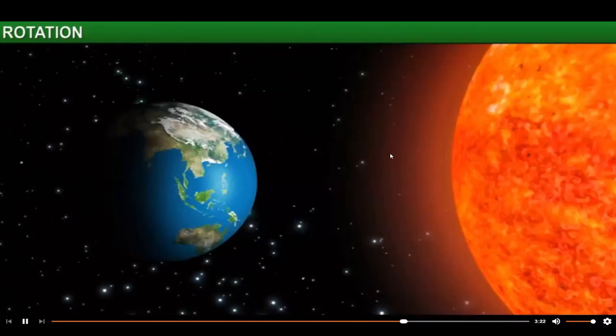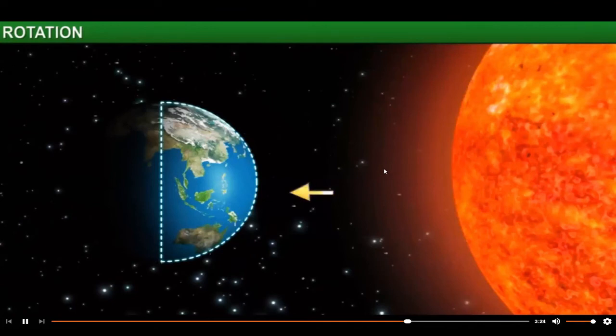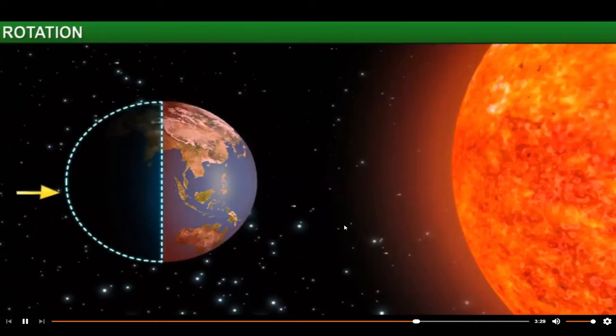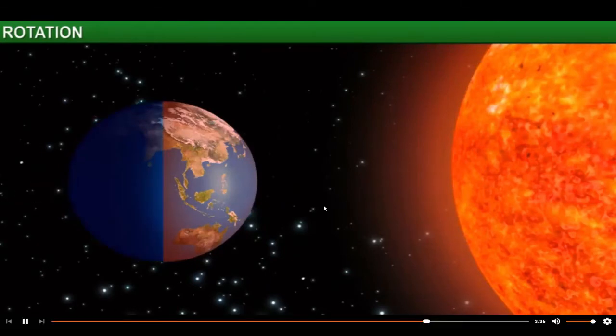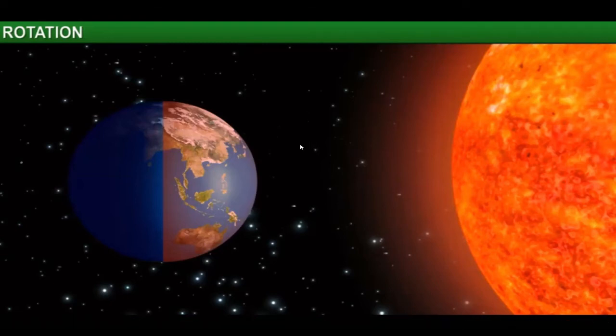Okay. One side of the Earth would always face the sun and would get extremely hot, while the other side would always have night and would become too cold. Life would not be possible in either half of the Earth. Okay.